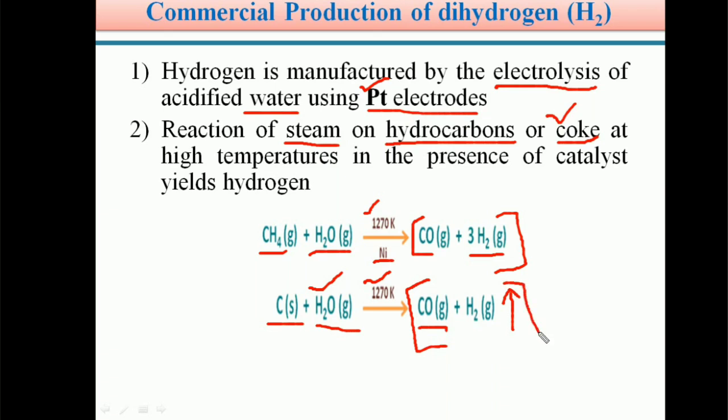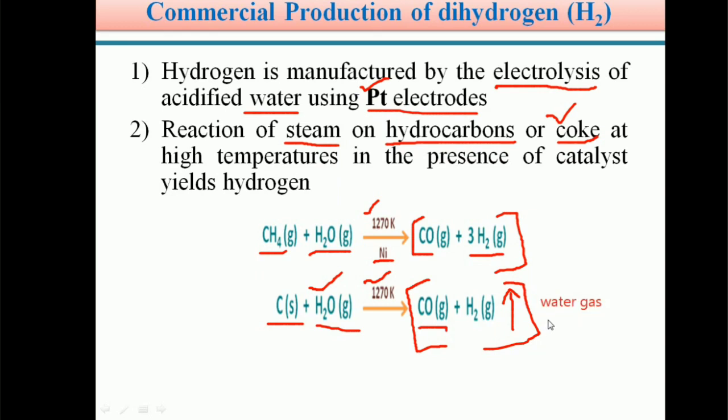Students, you know the mixture of CO gas and H2 gas is called water gas. Do you remember or forgot? So what is the formula of water gas? Water gas is a mixture of CO plus H2.